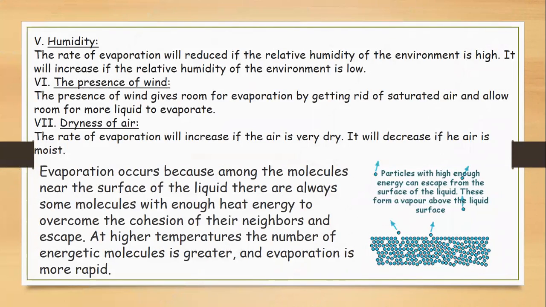The next is humidity. Humidity means that the air is saturated with water vapors. If the air is humid, the rate of evaporation reduces because the air is saturated with water vapors, and those that manage to escape return back to the liquid again. So because the air is already saturated, when the humidity is more, the rate of evaporation is less.